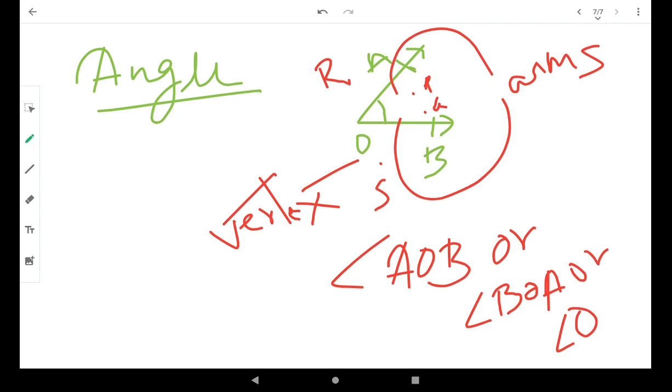So these are some concepts of this chapter, and in the next video we will discuss the questions of milestone 1.